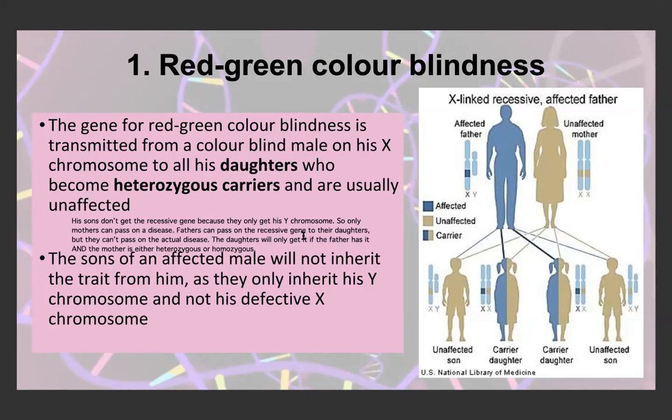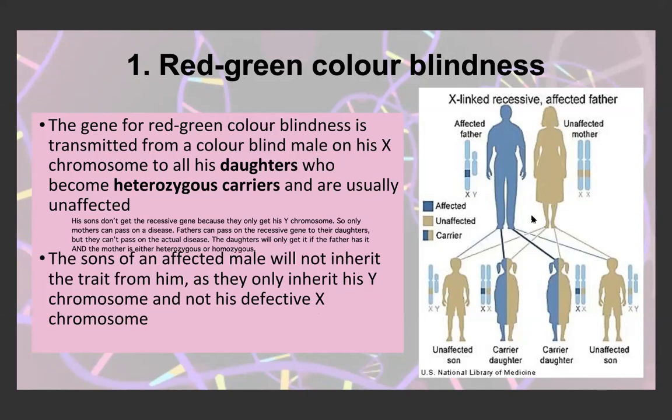If the father has it and passes it on to his daughters, and the mother has the disease, so she's homozygous recessive, she'll definitely pass it on to her daughter as well, and her daughter will be red-green colorblind. If the father has it and the mother is heterozygous for it, she may pass it on to her daughter, which means that her daughter can either be homozygous recessive, so show the disease, or, if she doesn't pass it on, the daughter would be heterozygous, so a carrier. So the sons of an affected male won't inherit the trait from them because they only inherit his Y chromosome.